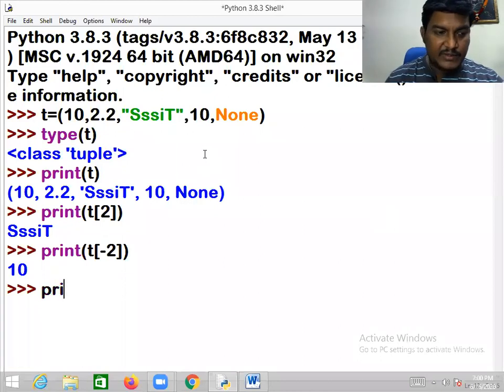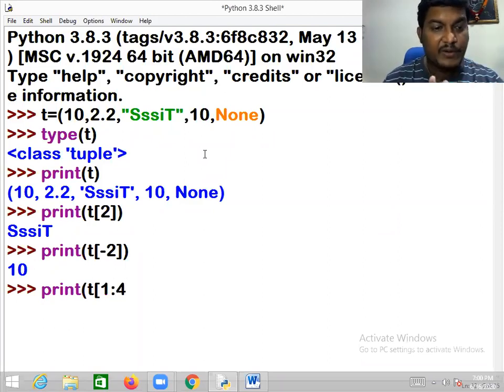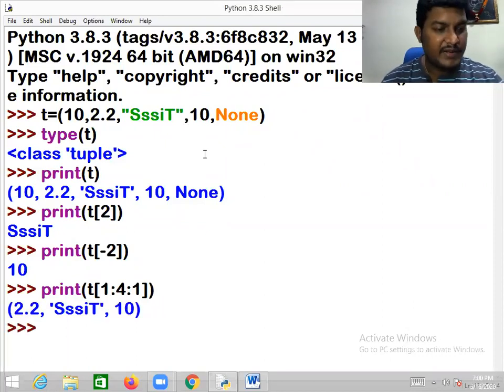Then, as I said just a moment back, the start value is 1 now. I want 1, 2, and 3, so the end value should be 4, because 4 is not included, it will take up to 4 minus 1, that is 3. The step value is optional, which will be discussed later, but anyway you'll get that.